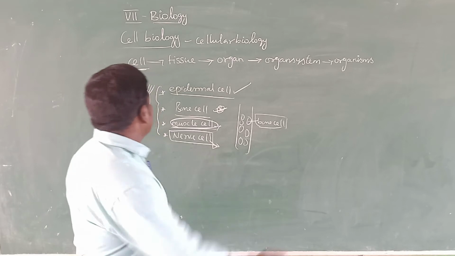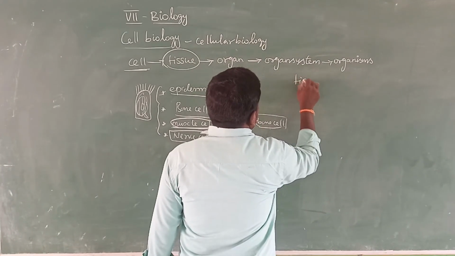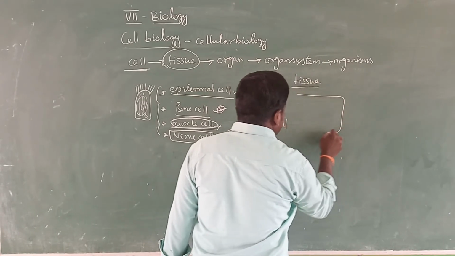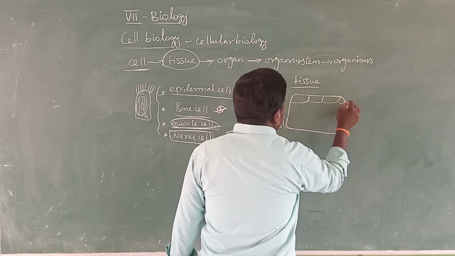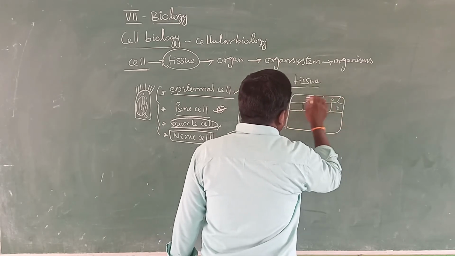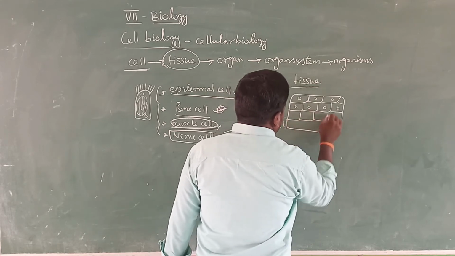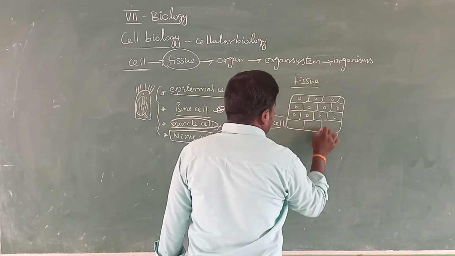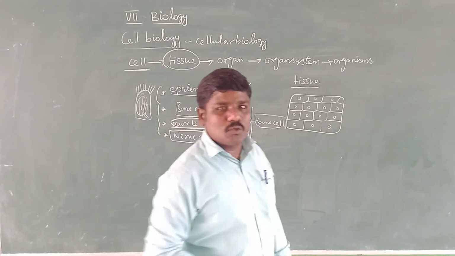Okay, and next we go to tissue. A group of cells is called a tissue. This one is the structure of epithelial tissue, where a group of cells is present. The basic fundamental tissue of all living organisms is epithelial tissue, and many different types of epithelial tissue are present.